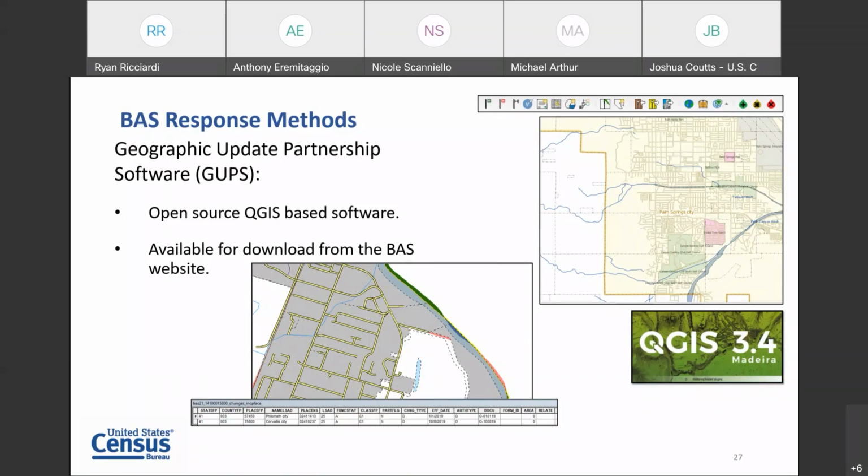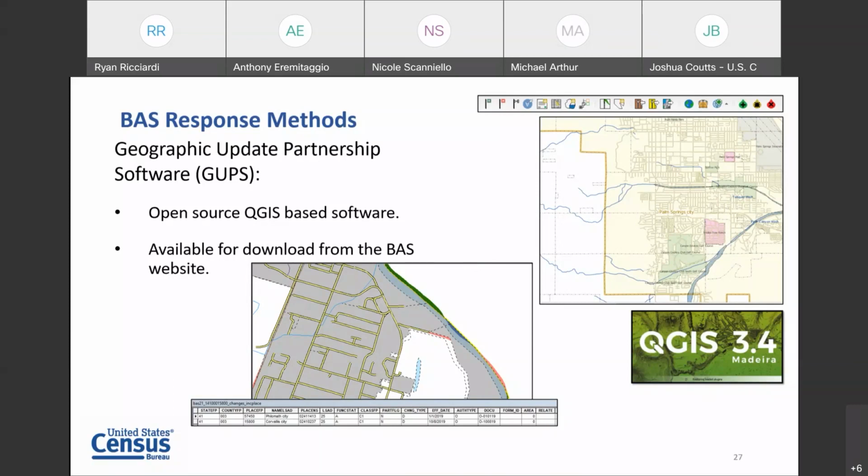It's a really smooth process. But again, we're hoping that by 2030, one of the goals is at some point we will move entirely to a web-based exchange. So people just log into a browser and do this work. We've all got our fingers crossed. We're looking forward to it at the Census Bureau.